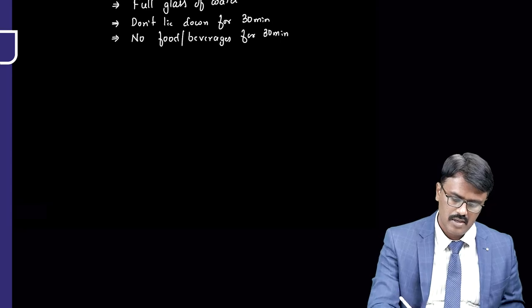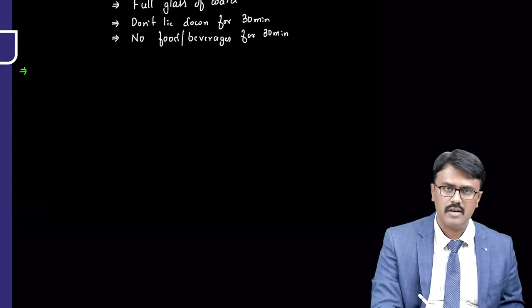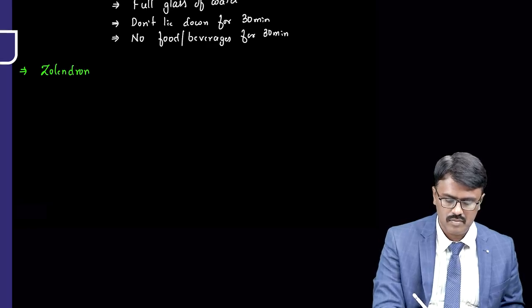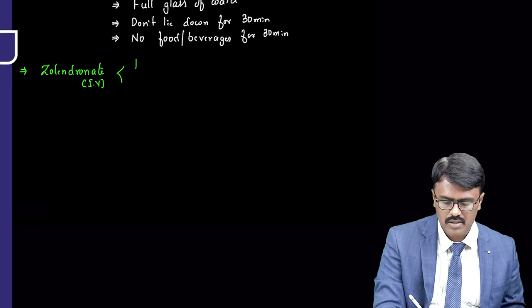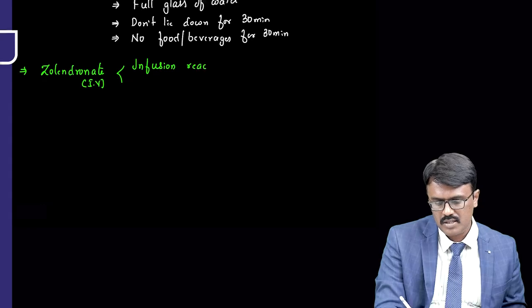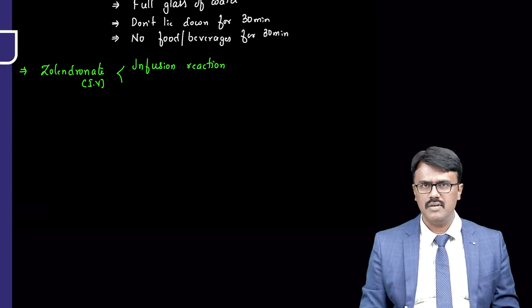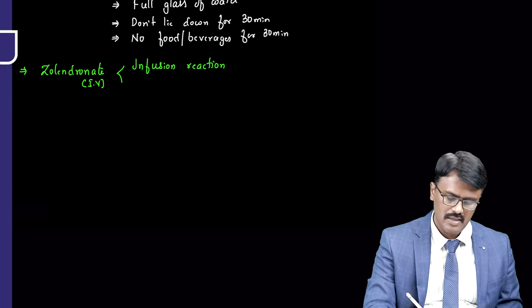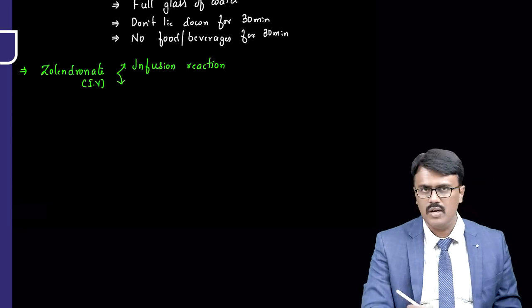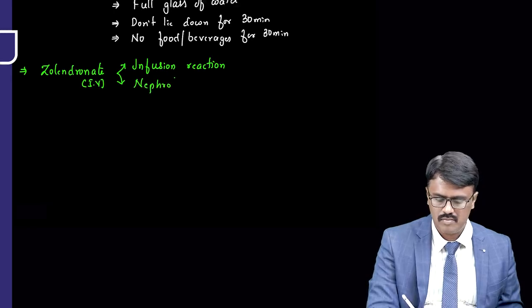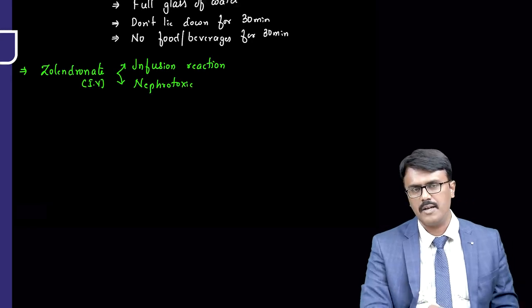Now another important problem we see is when we give the drug zoledronate IV. When we give zoledronate IV, it can cause two important reactions. The infusion reaction: when we give it IV, the patient will have chills and fever. That's called an infusion reaction. Second, zoledronate can cause nephrotoxicity. This is especially with zoledronate.